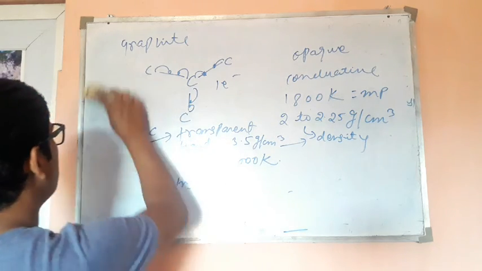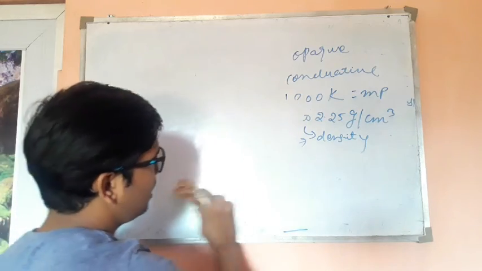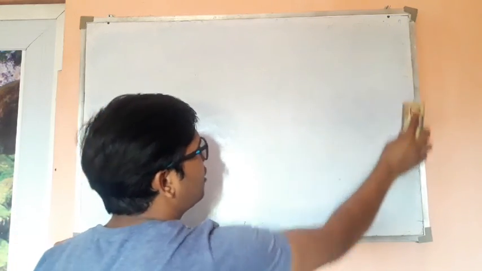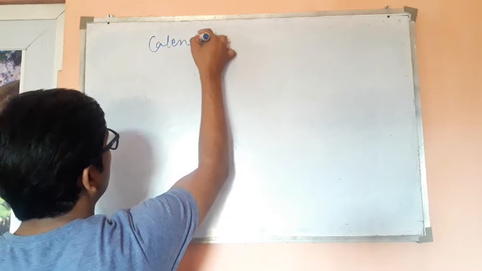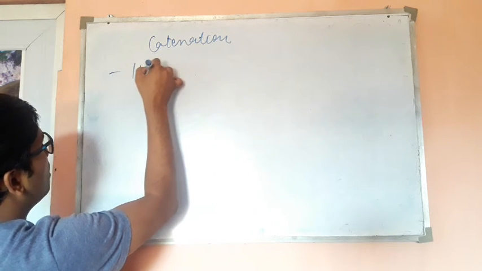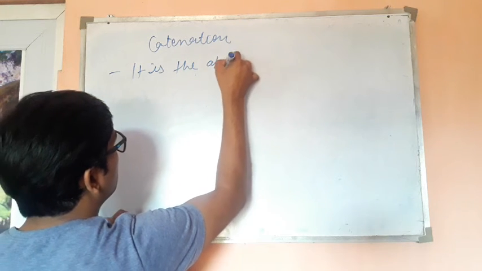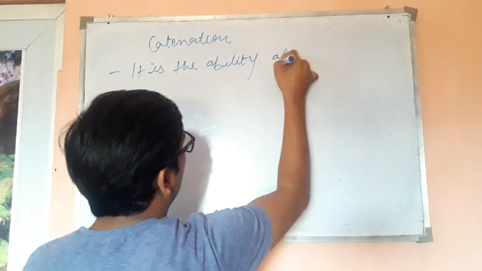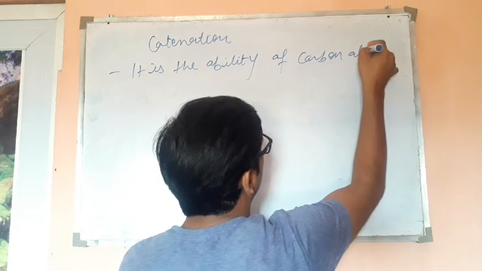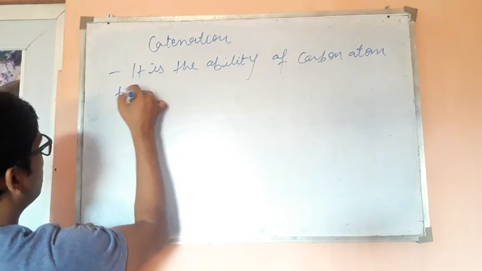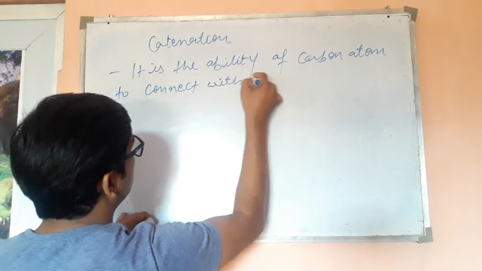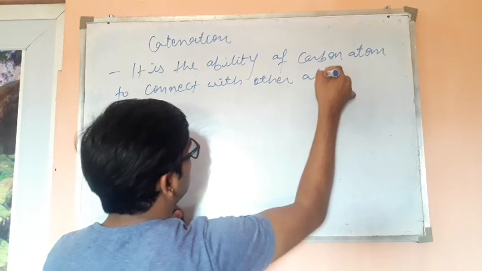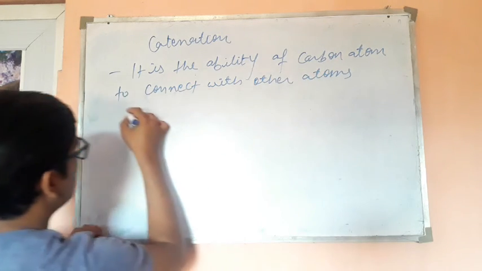Okay, so up to this we are done, and so let's start the next topic, and that topic was already taught in the last video, and that was what? Catenation. Let's see catenation once more. Catenation, it is the ability of carbon atoms to connect with other atoms simultaneously.